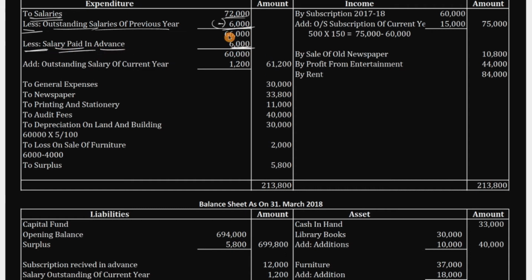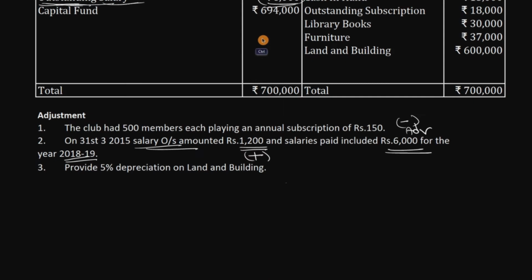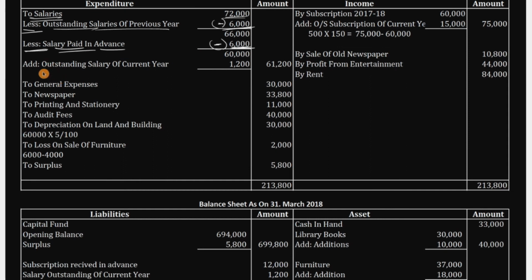Then calculate again, 66,000 minus 6,000, you'll get 60,000. Again don't push to the outer column, we have still one more entry, that is 1,200 rupees. This should be added, so in income and expenditure account, add outstanding salary current year, 1,200 rupees. Now calculate to the outer column, you'll get 61,200 rupees.